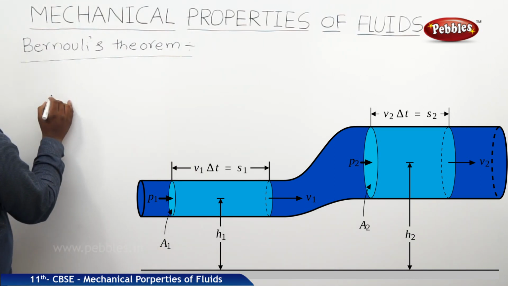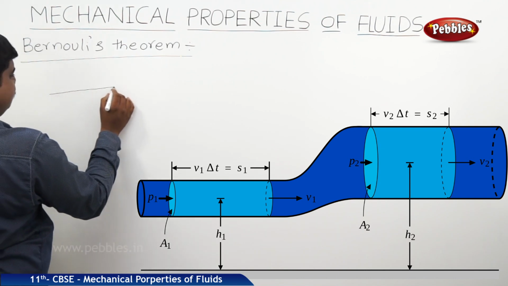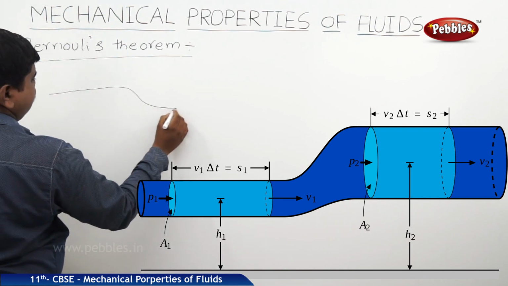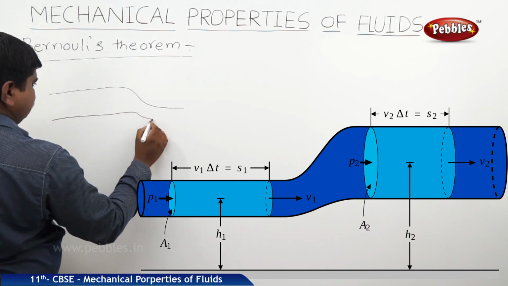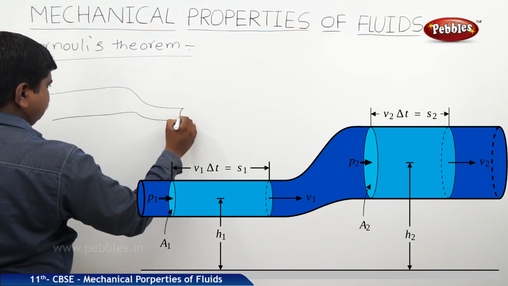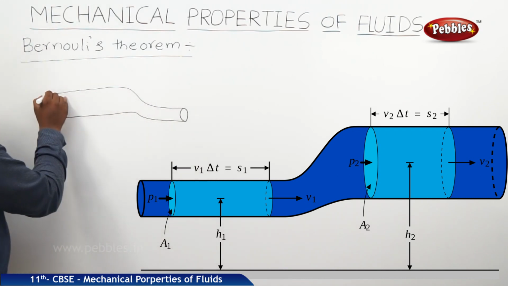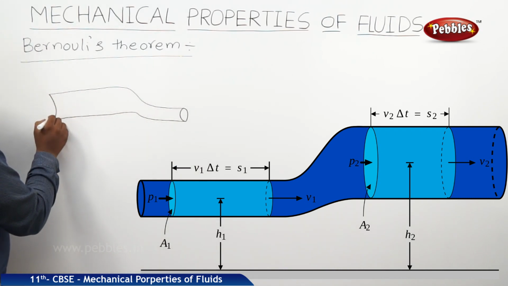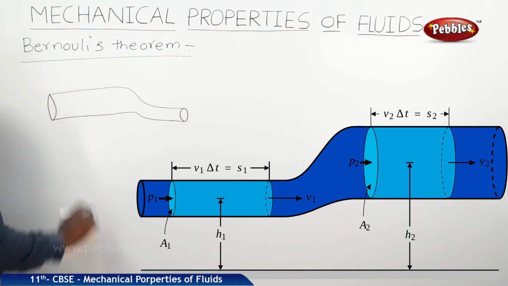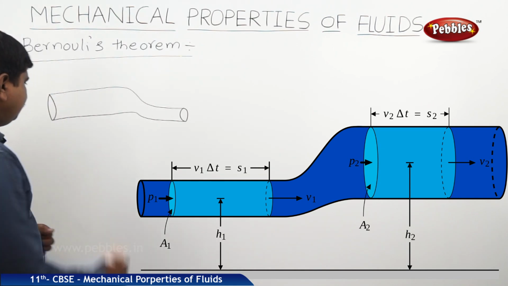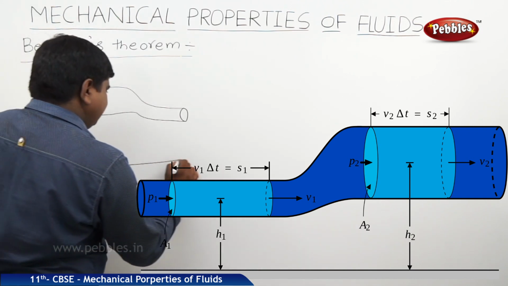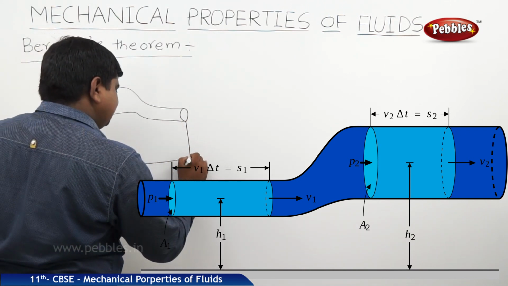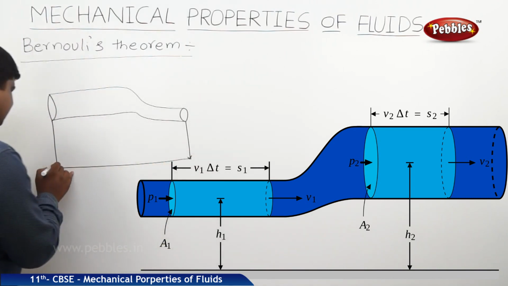This is the tube. It has two ends, one narrow end and one broad end. This tube is fixed at two different heights from the reference point.